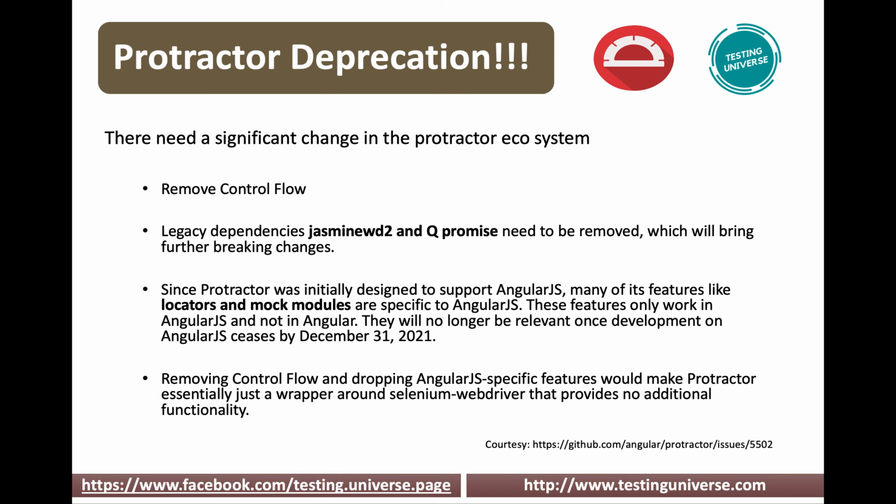Because of that, the protractor team has decided they want to stop the support for this. They don't want to make any further changes, because there is a lot of work involved, so they want to deprecate it. So what are the alternatives then, if protractor is not being supported? Because in the industry, a lot of AngularJS applications have been automated with the help of this tool. There might be thousands of scripts written in a single company with many suites.